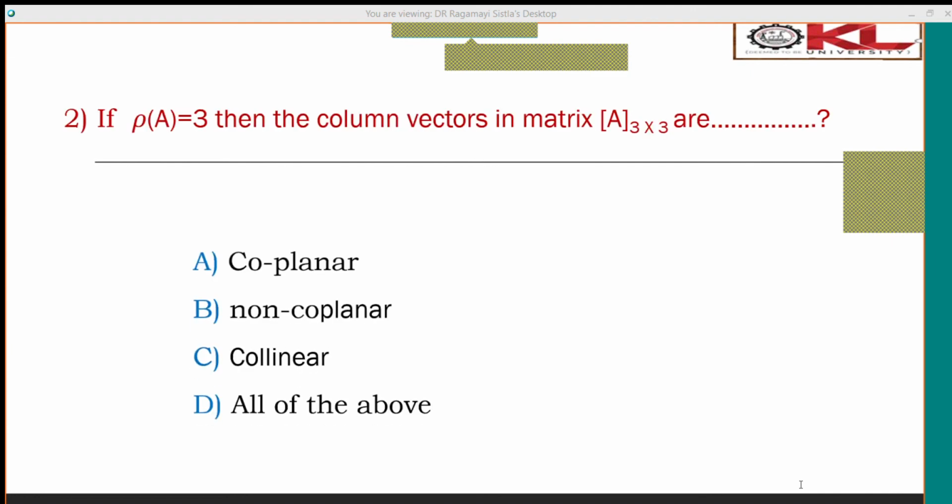Now, answer this. If the rank of the matrix is 3, then the column vectors in the matrix are, what do you say? You may take vectors either in the form of columns, or we may place them row-wise also, no issue in that.